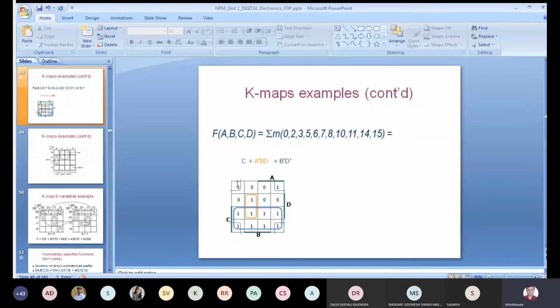So 1 is there, 0 is there, 2 is there, 3 is there. Then after that 4, 5, 7, 6. So 5 is there, 7 is there, 6 is there. Then next is 12. 12 is not available as a minterm. 13 is also not available, but 15 and 14 are available, so two entries are available here. And then lastly 8, 9, 11 and 10. So 10 and 11 are there, and 8 is also there. So those entries are available.